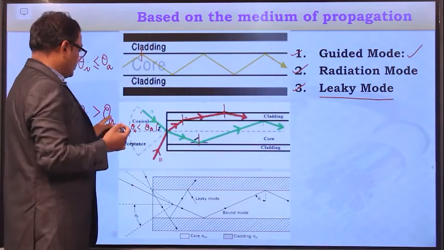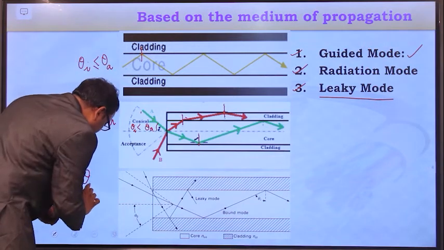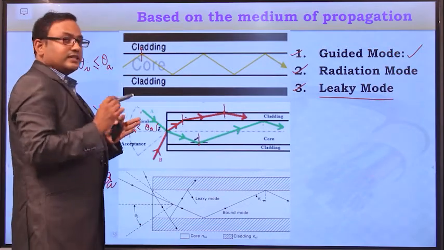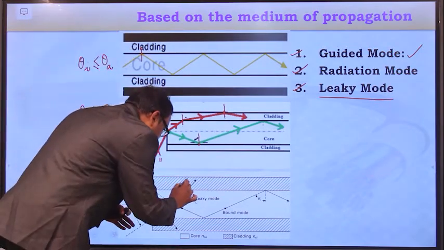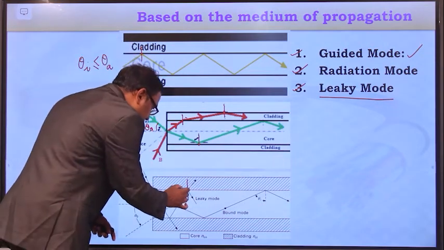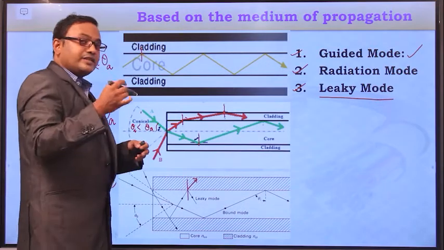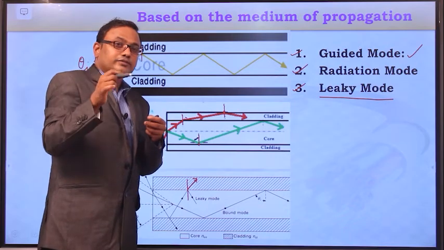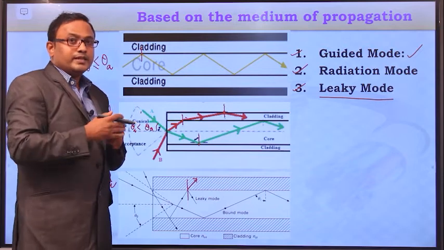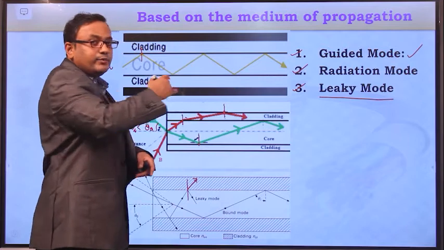So here let us assume the second condition. If the light ray enters into the optical fiber cable with an angle of incidence greater than the acceptance angle, generally the light ray will be refracted into the cladding medium. So here observe this one. This is the light ray which is refracted into the cladding medium, but along with this refraction, a certain amount of the light photons will be partially reflected into the core medium. These partial reflections of the light signal lead to leaky mode.